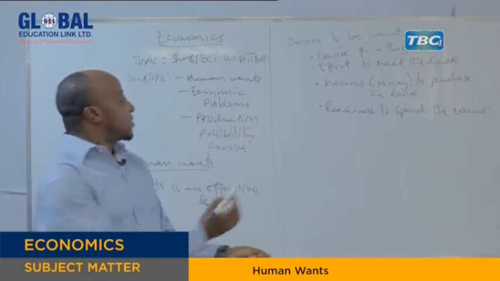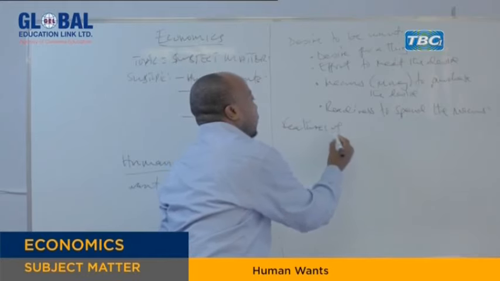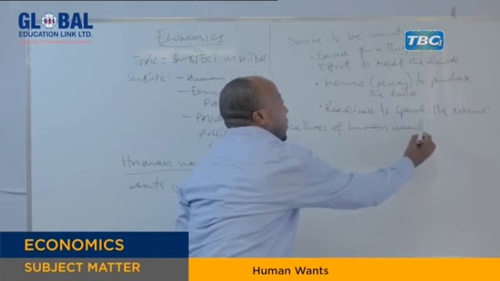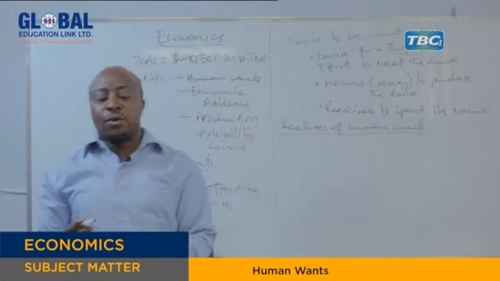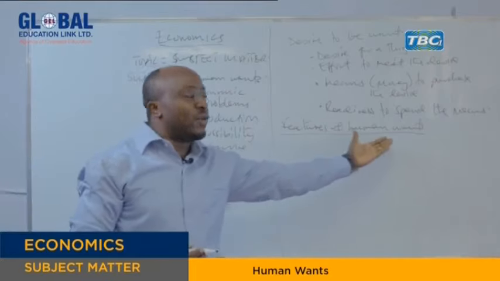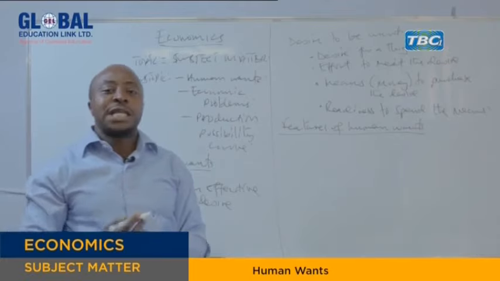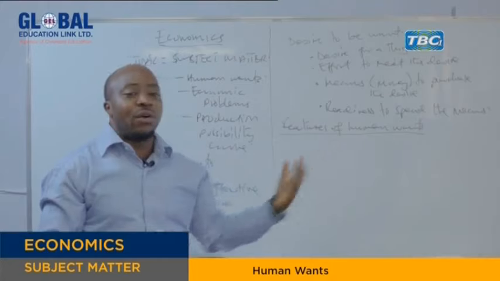Then now we have the features of human wants, or we can say the characteristics of human wants. Where you are, try to observe yourself. What are you facing in terms of your wants? What are the characteristics of your wants?